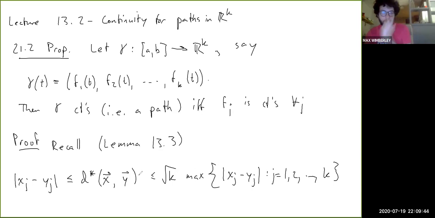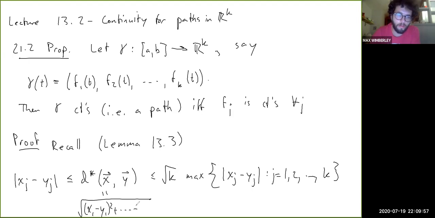This was what we talked about in lemma 13.3. Just to refresh your memory, the expression for the distance is the square root of x1 minus y1 squared plus all the way up to xk minus yk squared. So to go this way, or well, the easier one is this one.